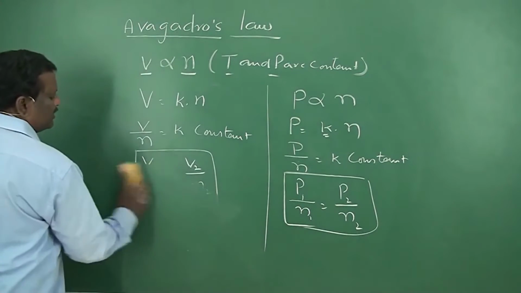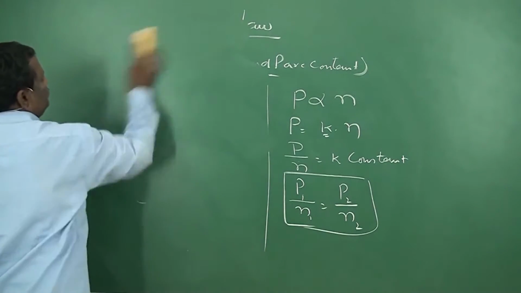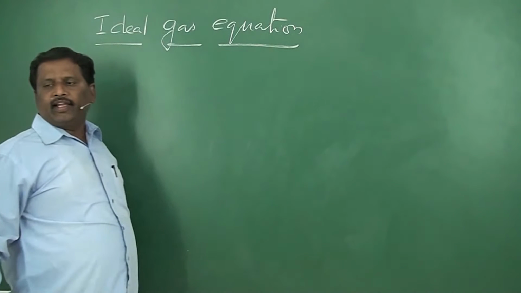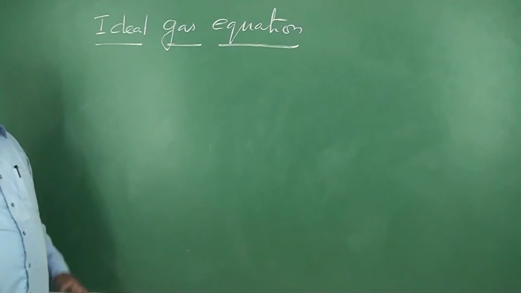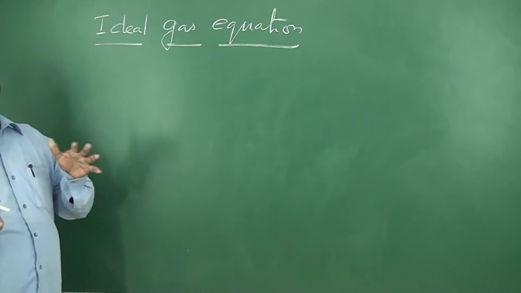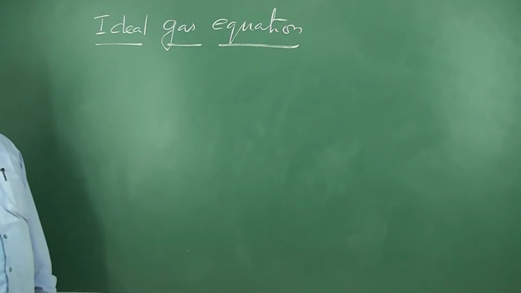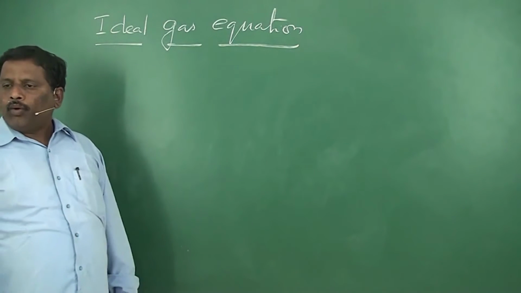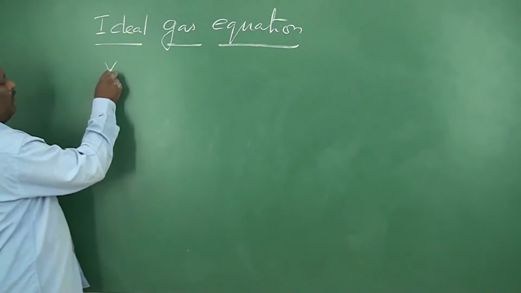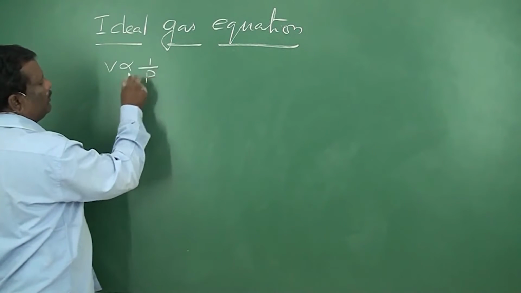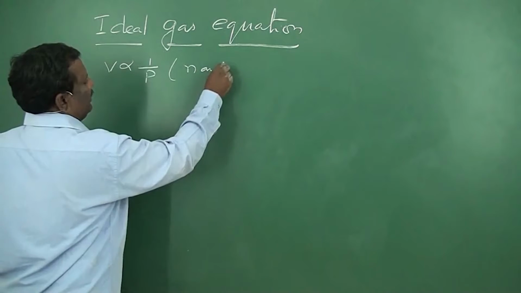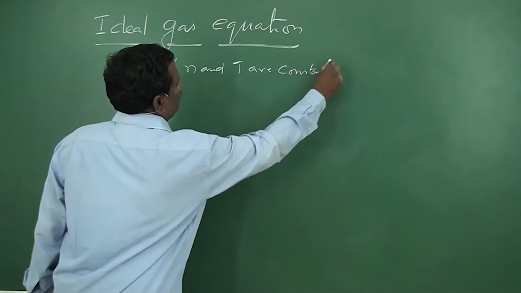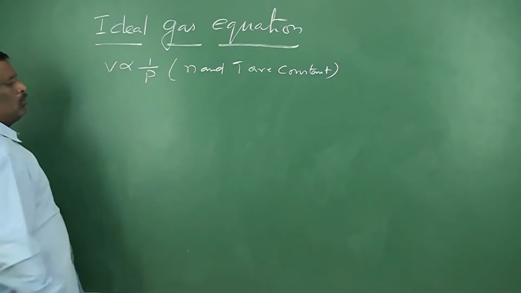Ideal gas equation. Let us derive this ideal gas equation. This is a combination of all the three gas laws which we have already discussed, that is Boyle's law, Charles' law, and Avogadro's law. Now, according to Boyle's law, the volume of a given mass of gas is directly proportional to 1 by P, where small n and T are constant.